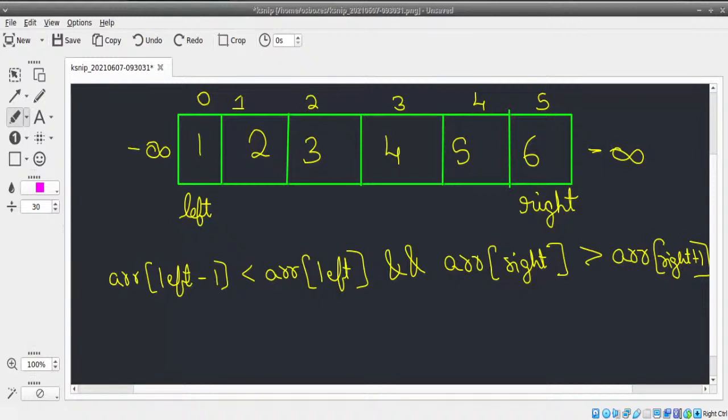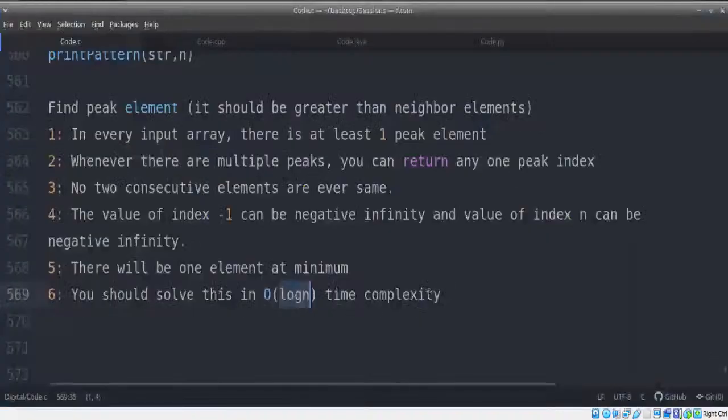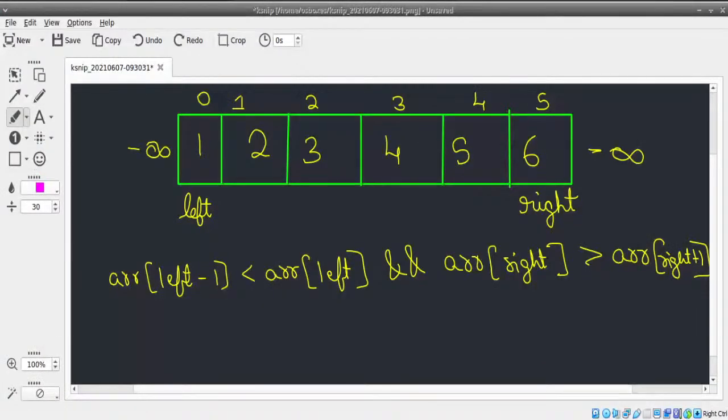Don't worry. So the first condition is array of left. This is our invariant. This should always be true. Along with this, we're going to give three more conditions. That is, along with this, array of left should also be greater than array of left plus 1. Array of right should also be greater than array of right plus 1. Those are two conditions. And similarly, the rest, whatever we have from our entire line of code that you can see on the screen.